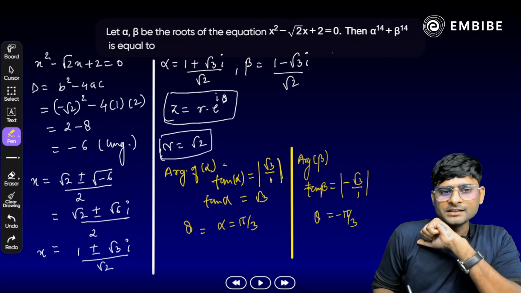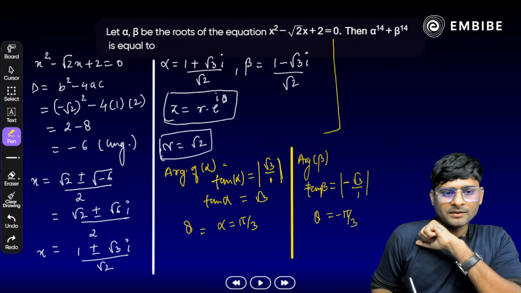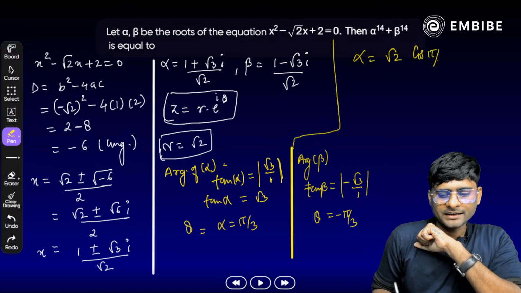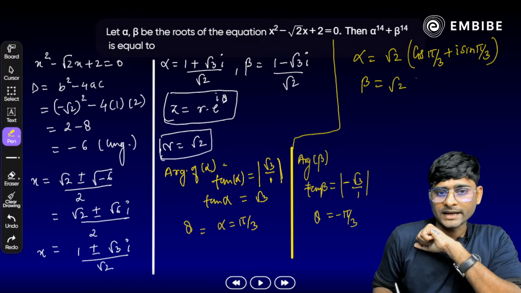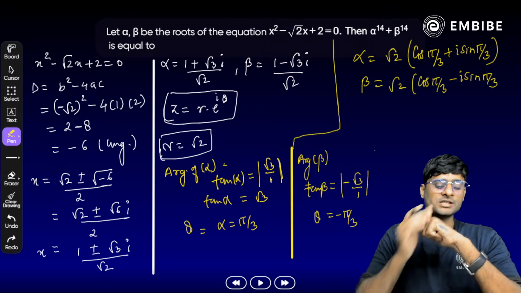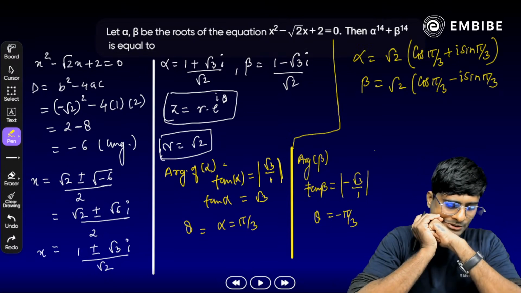So alpha will change in polar form. Polar form में alpha क्या हो जाएगा? Alpha is equal to what? Root 2 times cos pi by 3 plus i sin pi by 3. Both are positive. और बीटा क्या चेंज होगा? Root 2 times cos pi by 3 minus i sin pi by 3. Okay. और आप क्या यहाँ पे चेंज कर सकते हैं? Any idea? Okay, शांतनु, yes, that is correct.